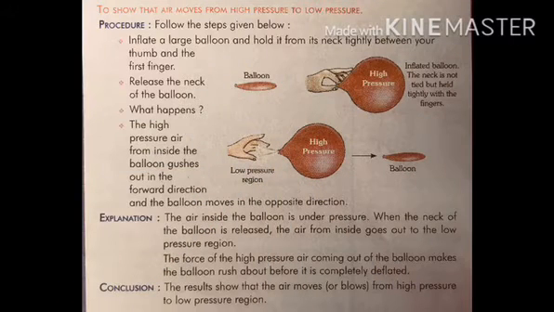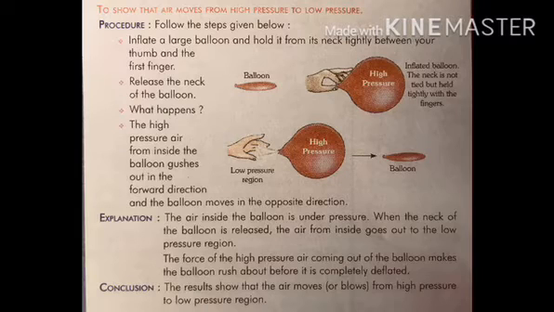One more activity, that is number 5 on page number 117, to show that the air moves from the higher pressure to the lower pressure. Procedure: follow the steps given below. Inflate a large balloon and hold it from its neck tightly between your thumb and the first finger. Release the neck of the balloon. What happened? The high pressure air from inside the balloon gushes out in the forward direction and the balloon moves in the opposite direction.